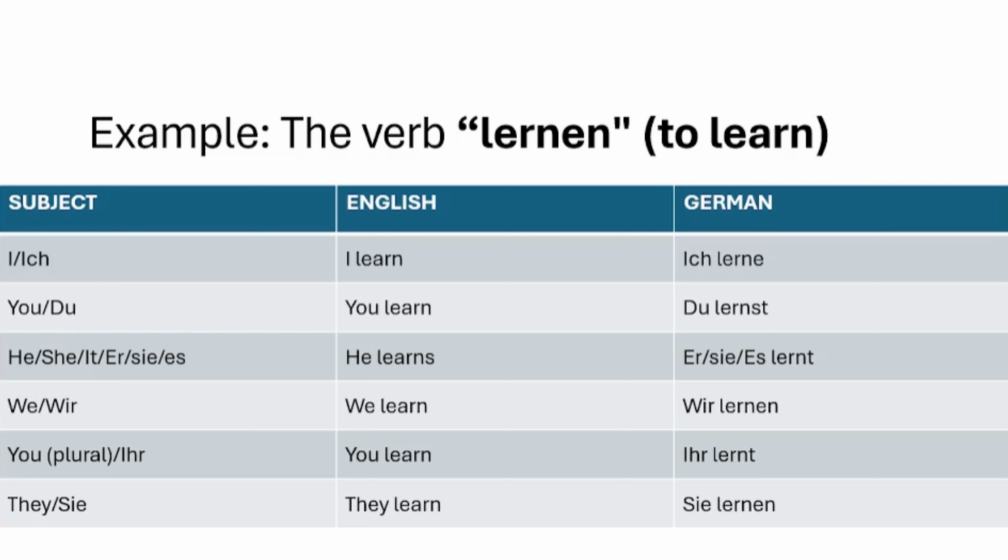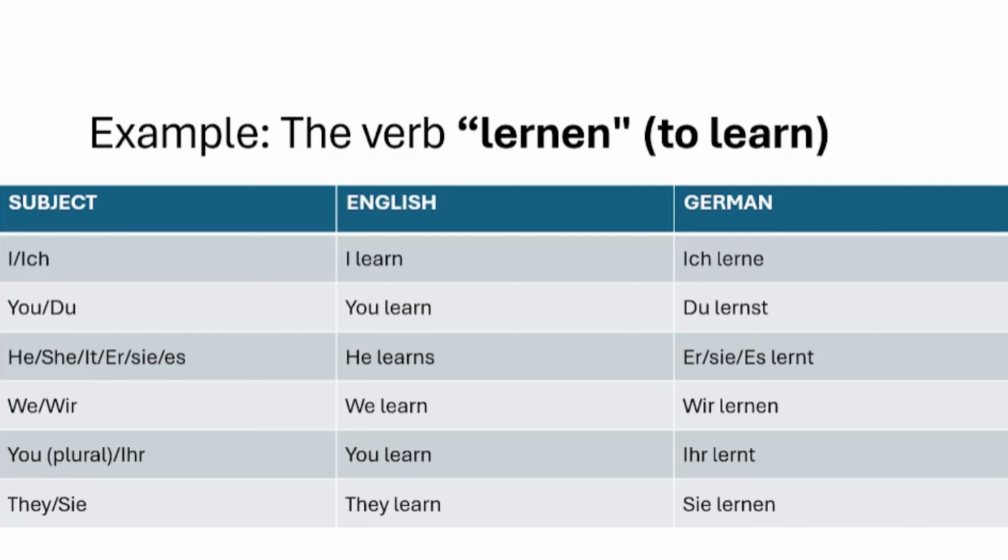In English, we say he learns, but in German, we say er lernt. Er lernt, sie lernt, es lernt. The verb stem here is accompanied by T.